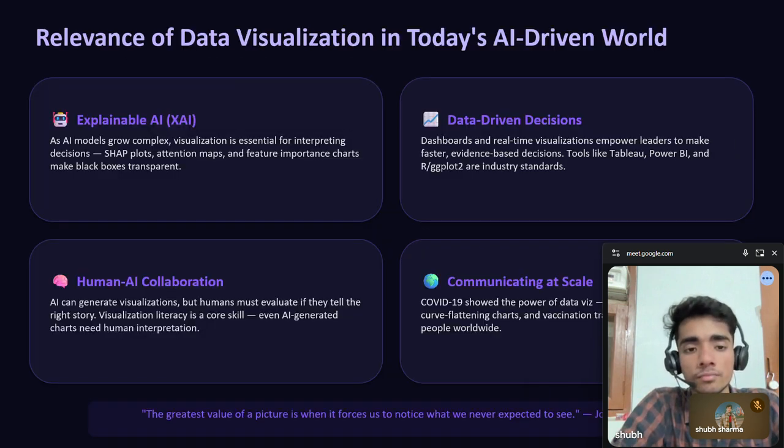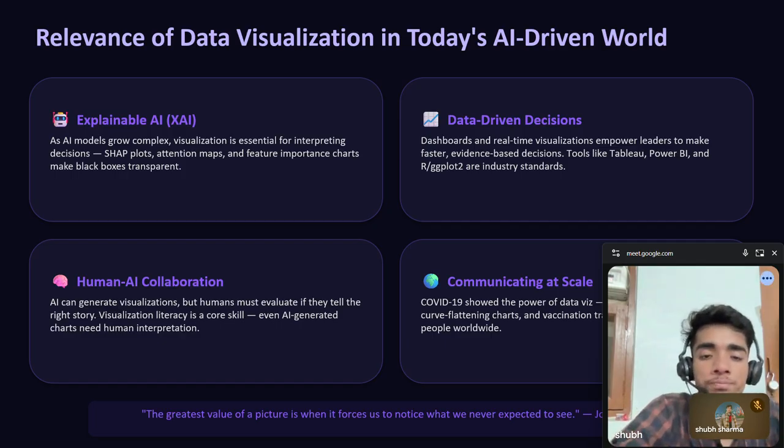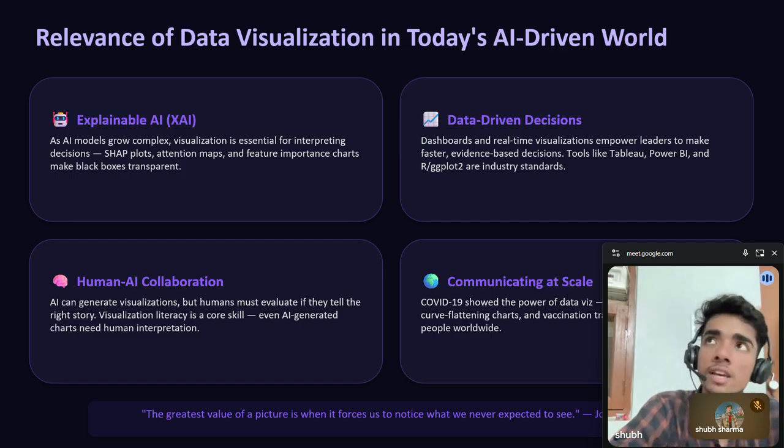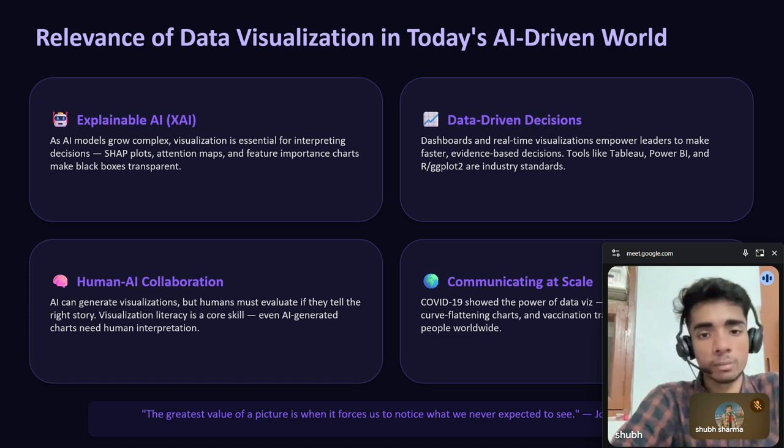Next, if I have to talk about why data visualization is critically important, especially in today's AI-driven world. First, explainable AI. As machine learning models become more and more complex, they think very deeply. There are deep neural networks. We need visualization to understand what is happening beneath all this, because it's not easy to understand all the mathematics at once.